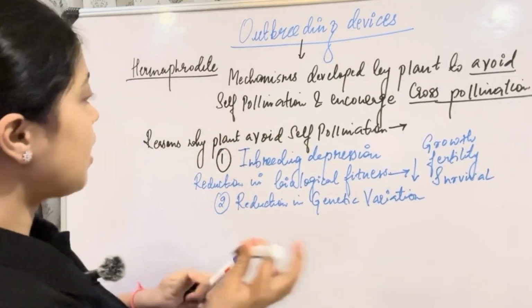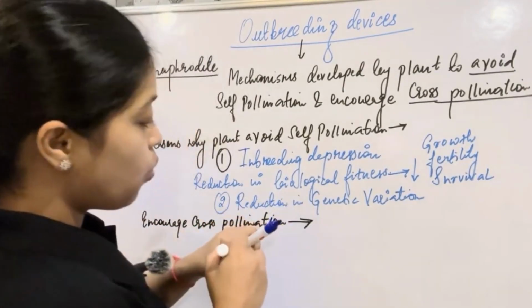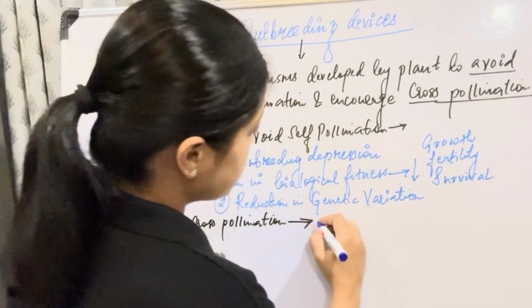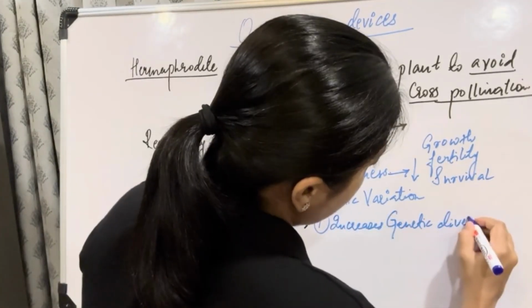Now why does the plant prefer or encourage cross-pollination? One reason is just the opposite, it improves the genetic diversity.